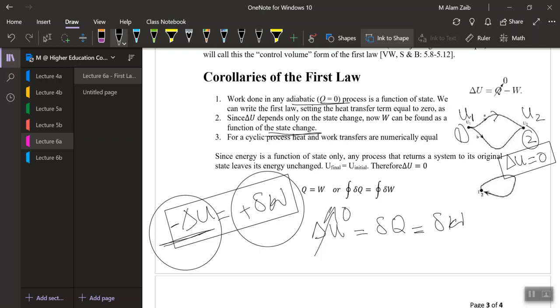So the cyclic integral of dQ would be equal to the cyclic integral of dW. For a cyclic process, the heat supplied is equal to the work done. That means the total energy, which is the internal energy, is unchanged.